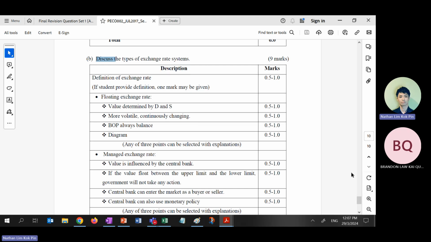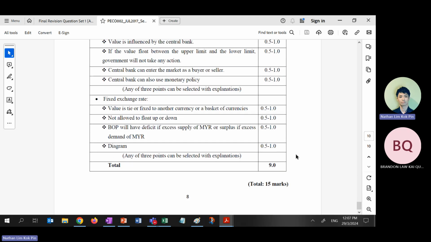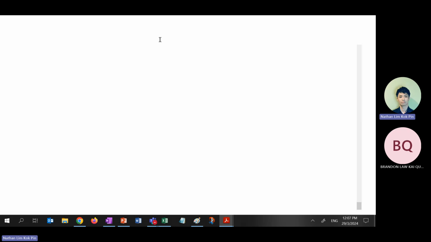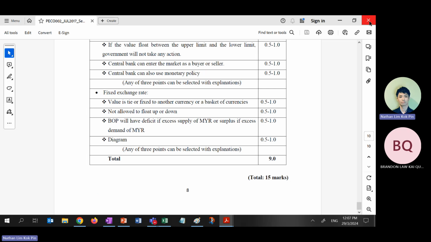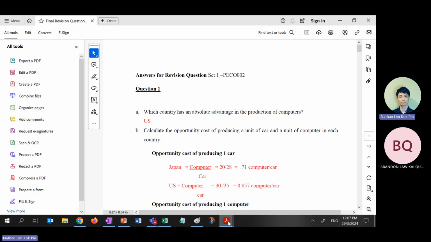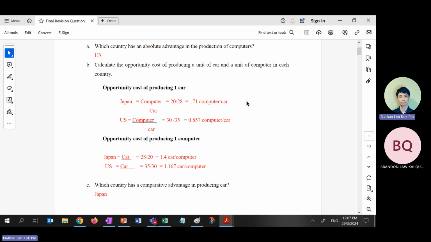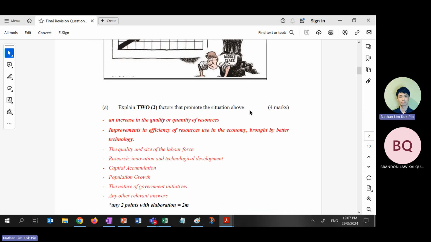Managed exchange rate doesn't matter. Don't care too much. For managed exchange rate, you just explain what a managed exchange rate is, then that is sufficient. Right? All these are already inside your general channel file step. Now we will move on to revision question 1A. This one we really removed the calculation, so there's no calculation for chapter 6.